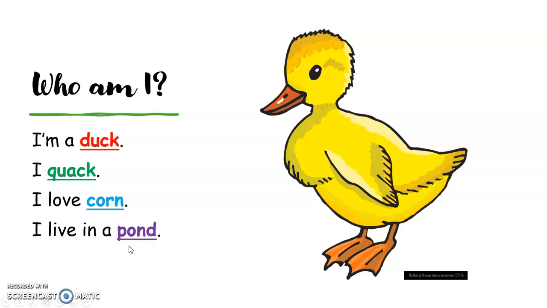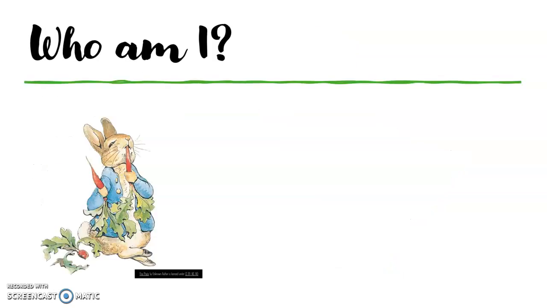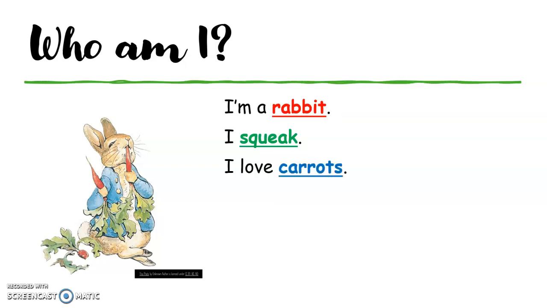Yes, we know sometimes a duck can go on the ground, but usually it lives in a pond. It likes to stay in the water. Alright? Who am I? Yes, I'm a rabbit. I squeak. I love carrots. I live in a burrow.